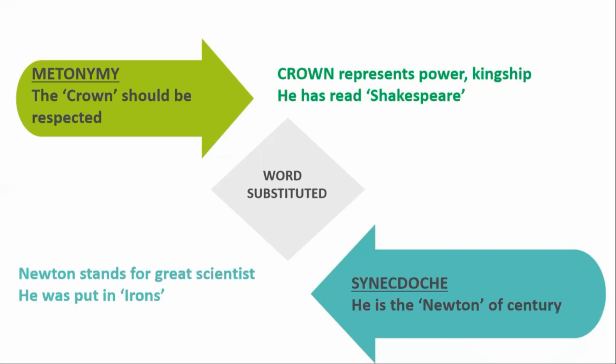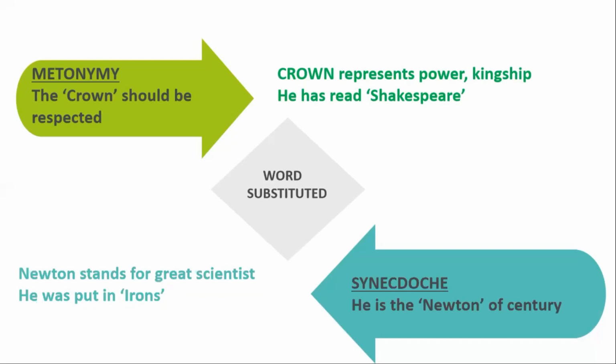In synecdoche, what happens? He is the Newton of the century. See, if a teacher says to a student in the class, he is the Newton of the century, so here Newton stands for great scientist. It indicates that the student has great caliber and he is a brilliant student. So Newton stands for great scientist. Another example of synecdoche is, he was put in irons. Put in irons. Irons means in a jail or in a prison. So iron stands for jail or prison.